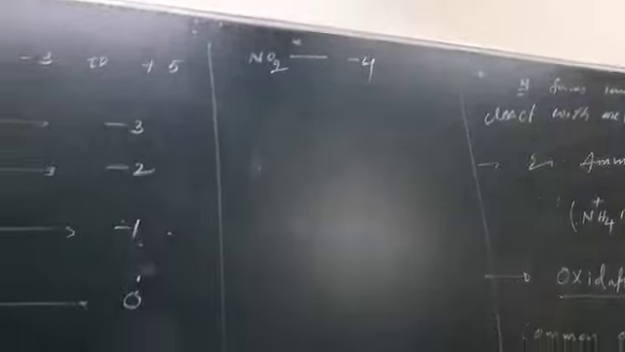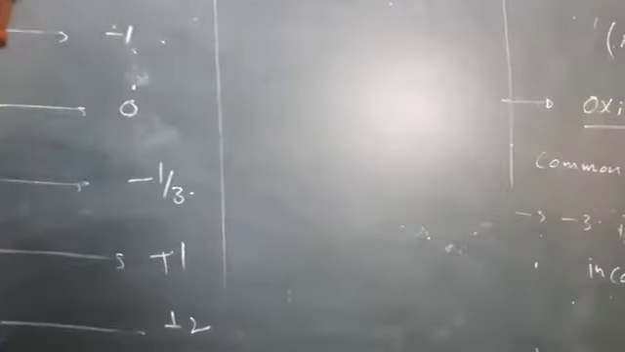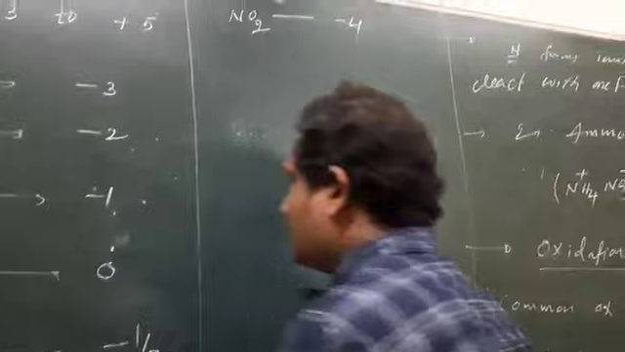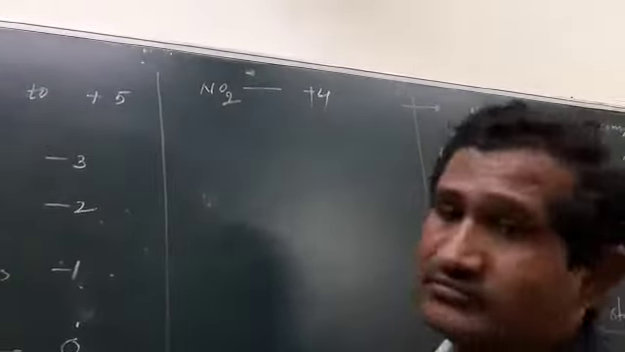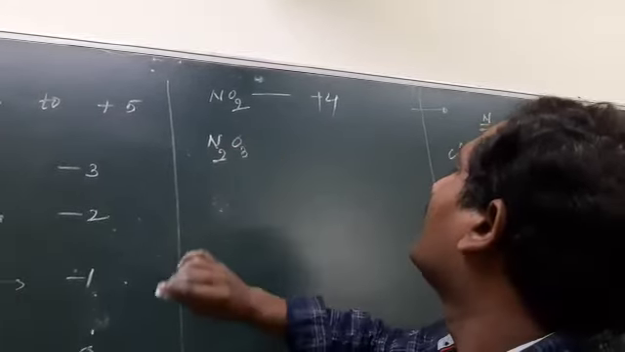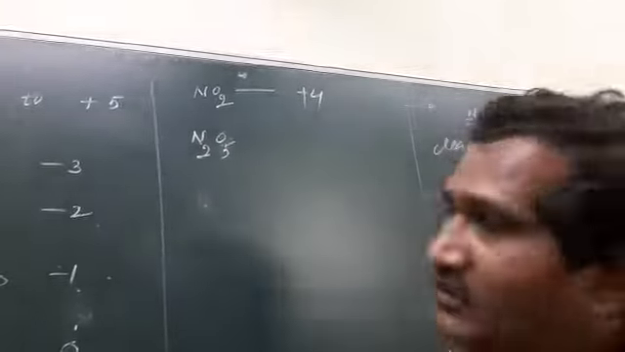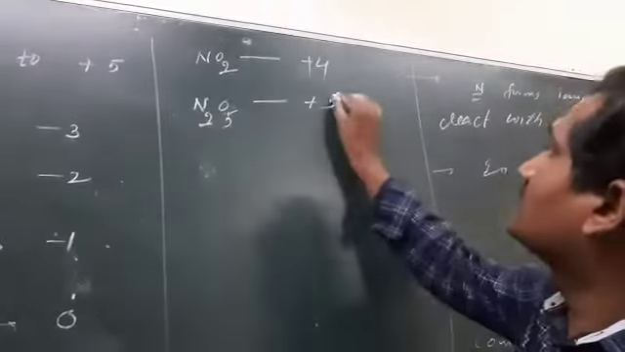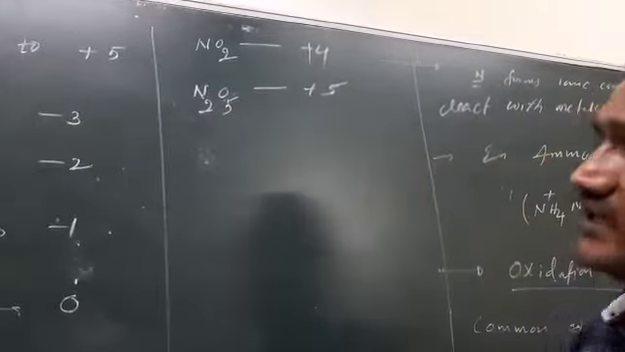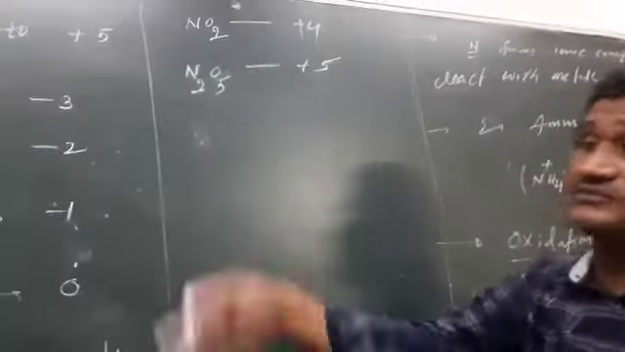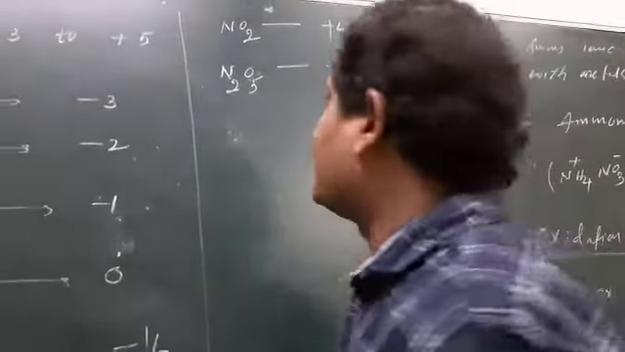Sorry, so it is +1, +2, +3 for those. Next, +4 for nitrogen dioxide, and dinitrogen trioxide is +3. Dinitrogen pentoxide has the +5 oxidation state. So -3 to +5. Nitrogen can show variable oxidation states, but other elements cannot show all these oxidation states.